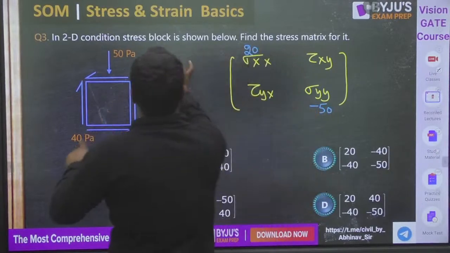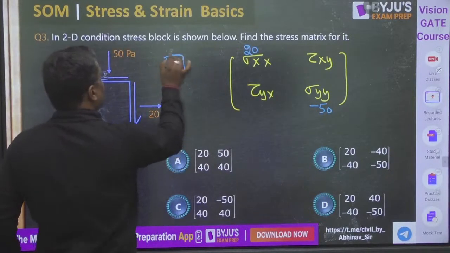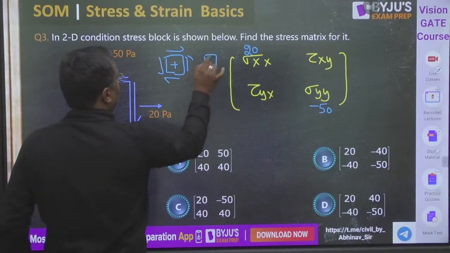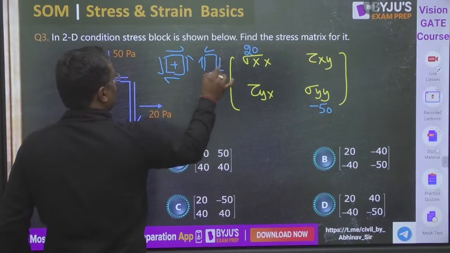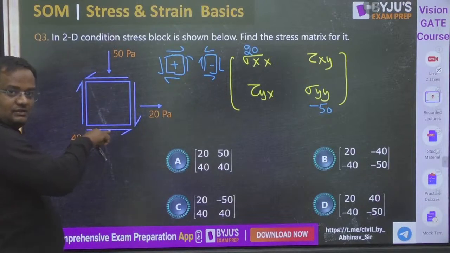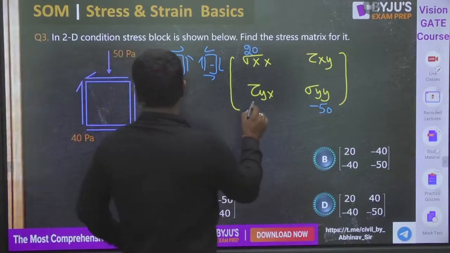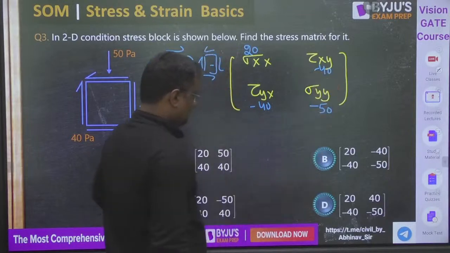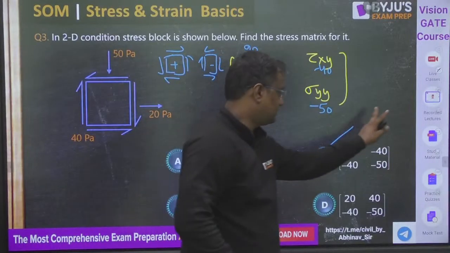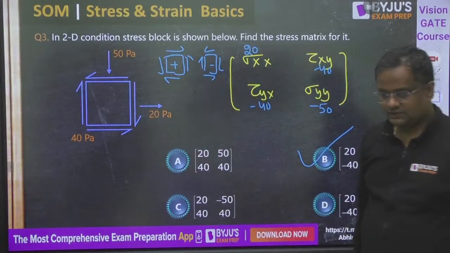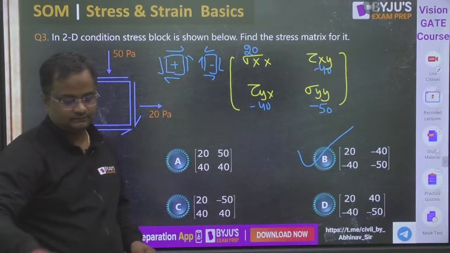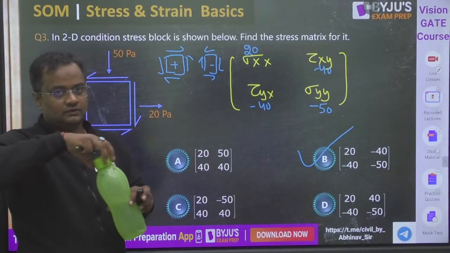And this kind of shear, I told you guys, this kind of shear is positive and this kind of shear is negative. So this one is negative shear. Okay, so these values are negative. How much shear? Minus 40. Shear are all equal. So which is coming? B option. Got it?